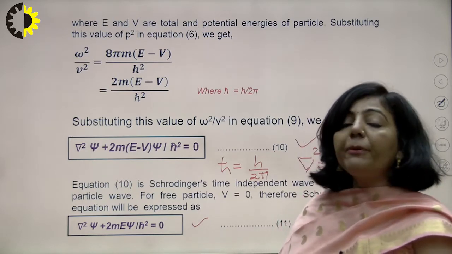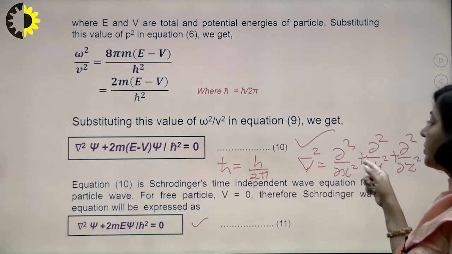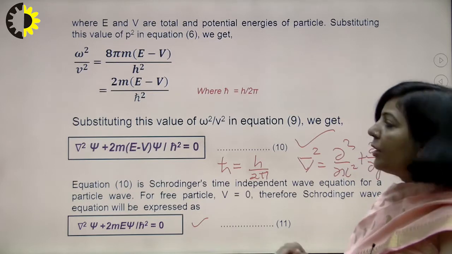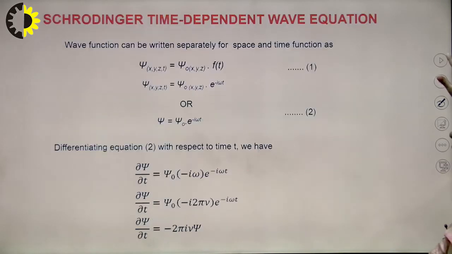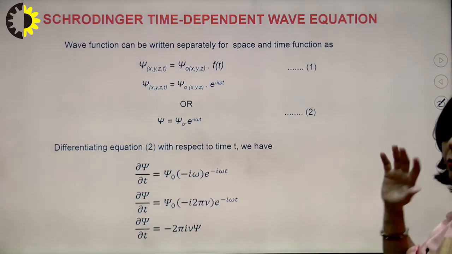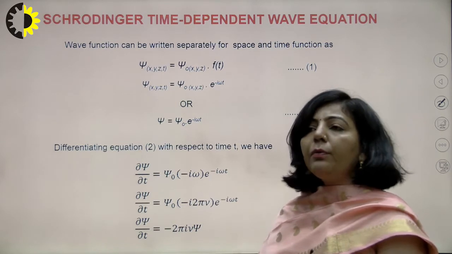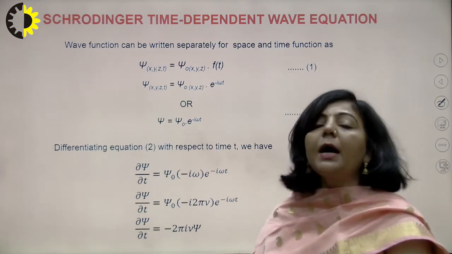And if you want to represent this equation in one dimension, then instead of all these operators, you will have only one operator along which the particle is moving, right? So we have already discussed all these parameters there. Now today I am going to write this equation in time dependent form, right? So in order to represent this equation in time dependent form, again we are going to use our time independent equation.